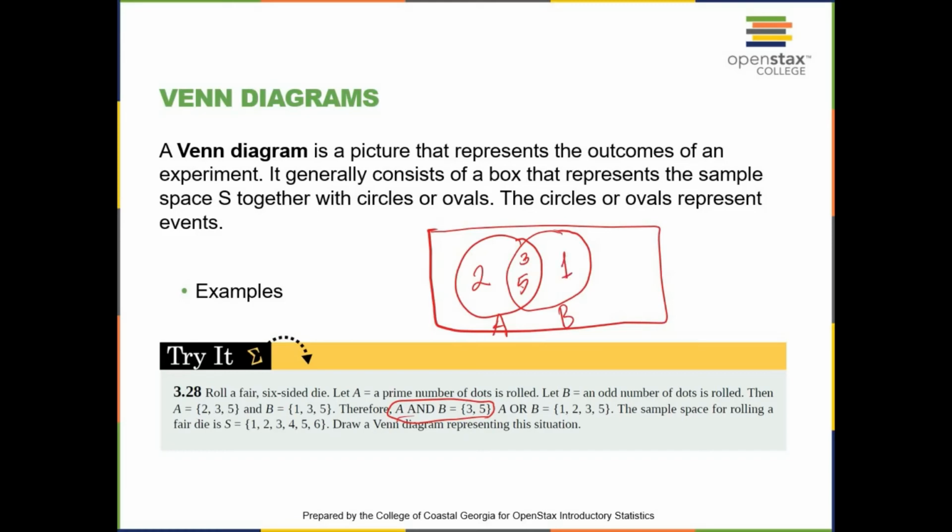And then we fill the numbers in the sample space. So we have 1, 2, 3. We still need 4 out in the sample space and 6 out in the sample space. So this is the sample space S. It contains everything 1 through 6. And then the event A has 2, 3, and 5. The event B has 1, 3, and 5. They have 3 and 5 in common.